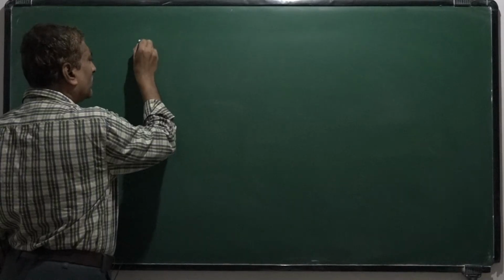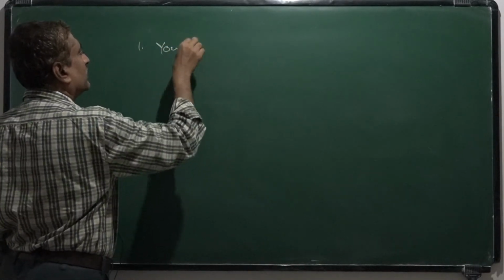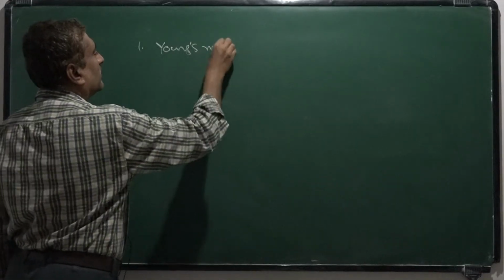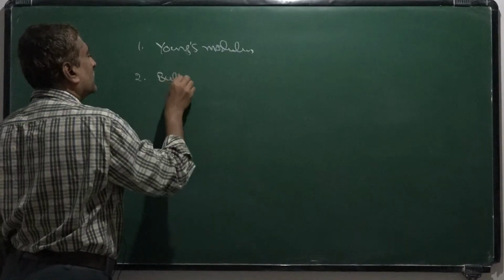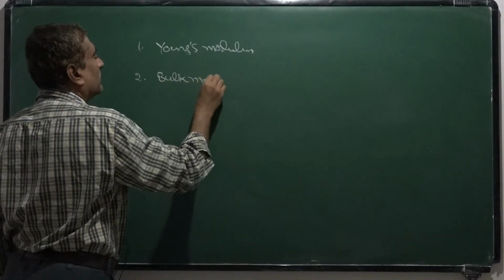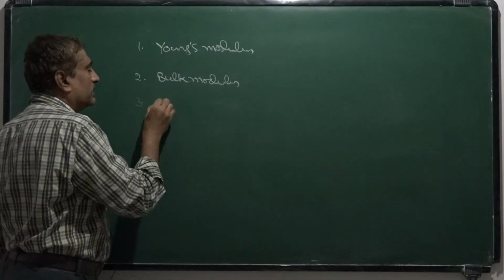Three different types of elasticities. The first one is Young's modulus, bulk modulus, rigidity modulus.